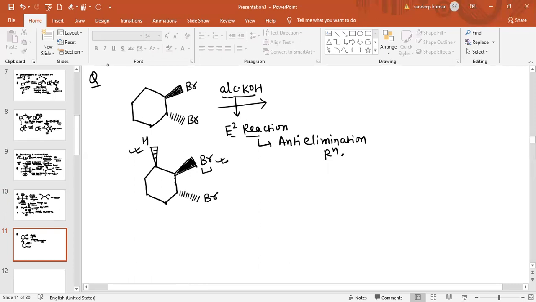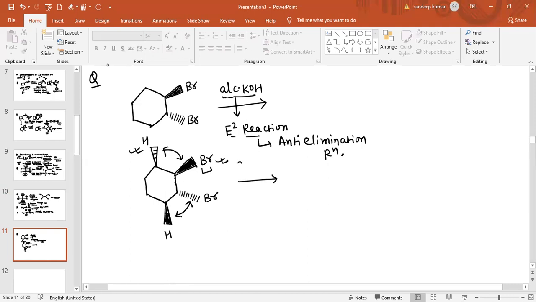When this bromine is into the plane, then this hydrogen will be outside the plane, and this hydrogen will be outside the plane. So there is also a chance of E2 because of anti groups. So anti elimination occurs. So how many double bonds are formed? One double bond is formed there and one double bond is formed there.